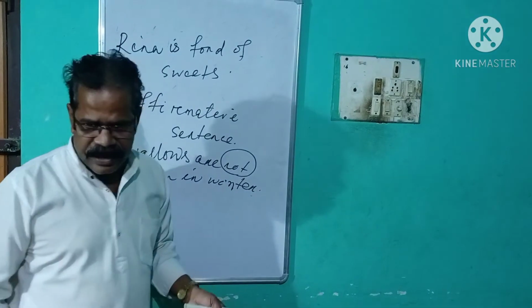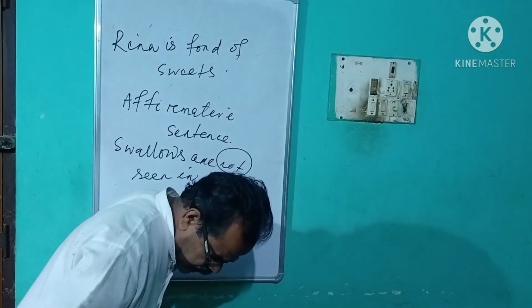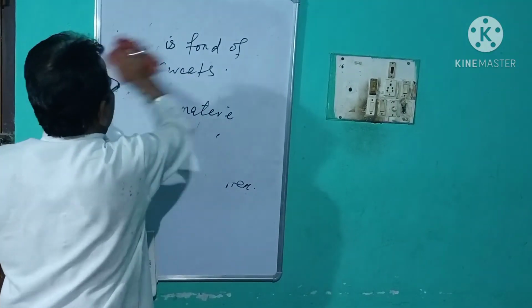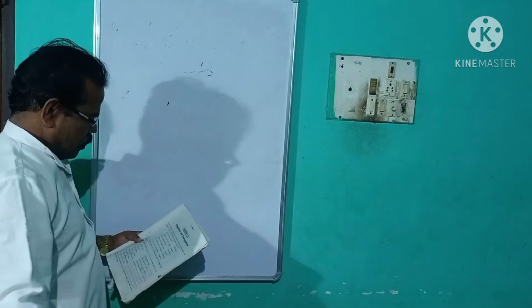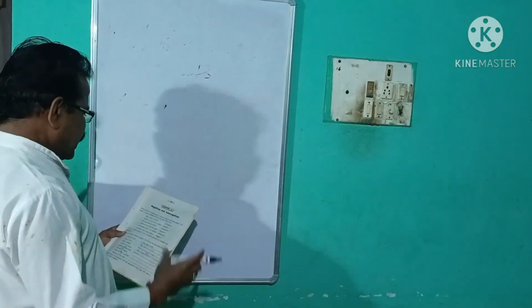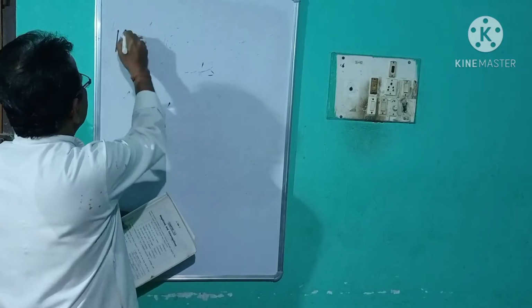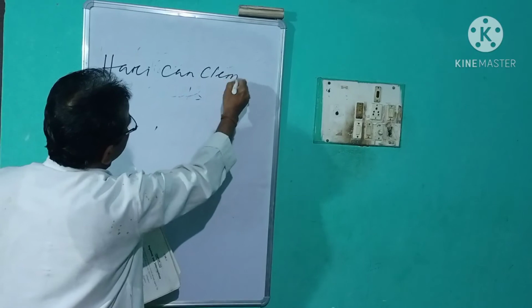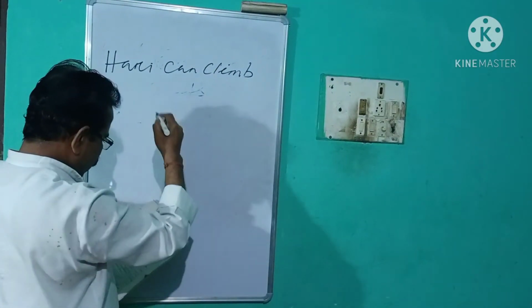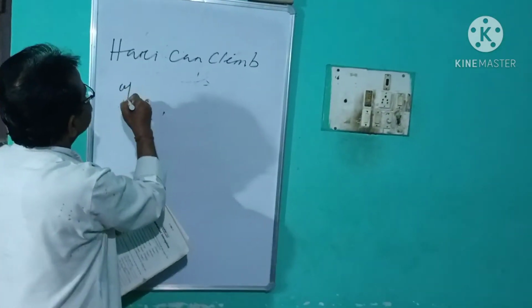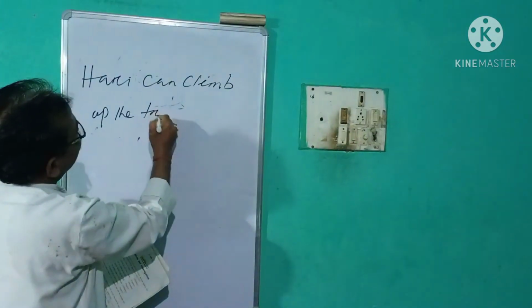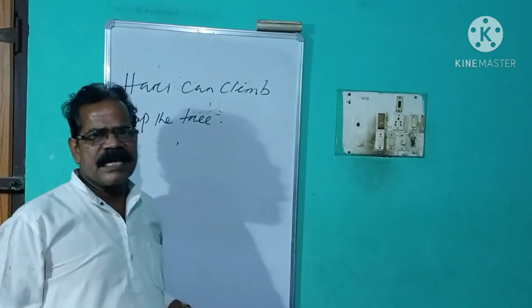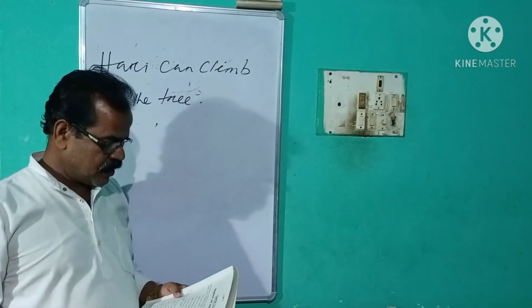Another example can be given. Hori can climb up the tree. This sentence is an affirmative sentence.